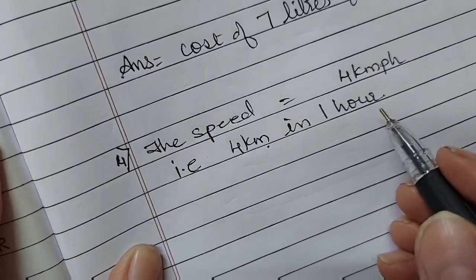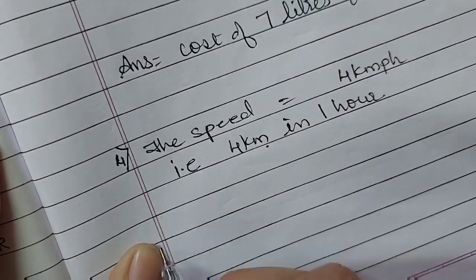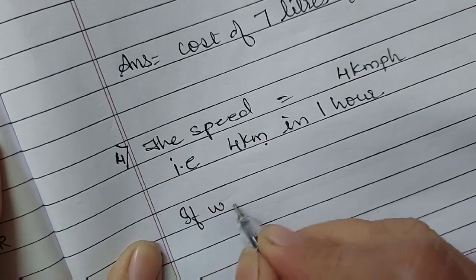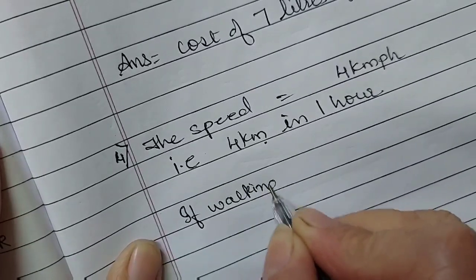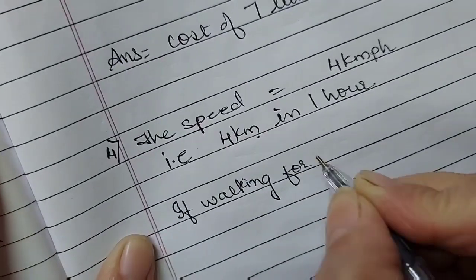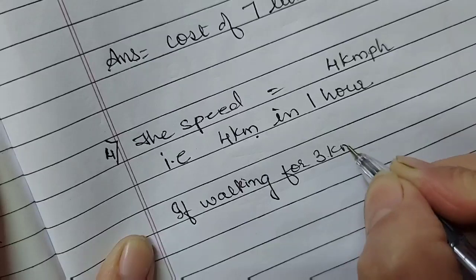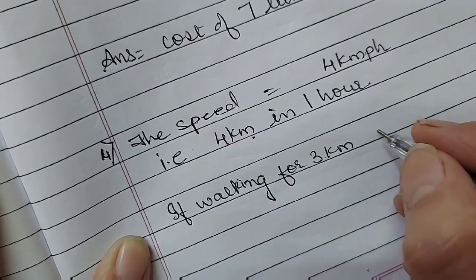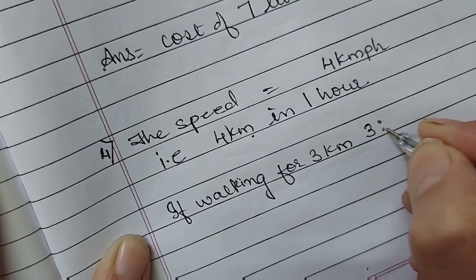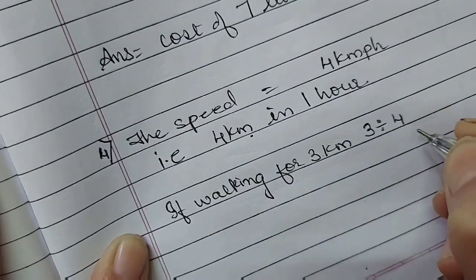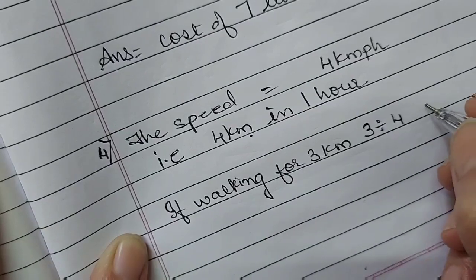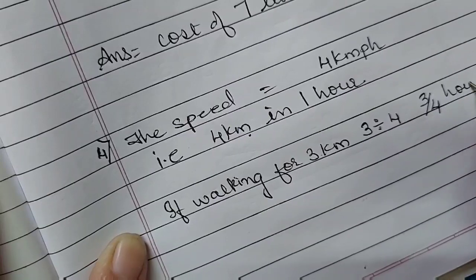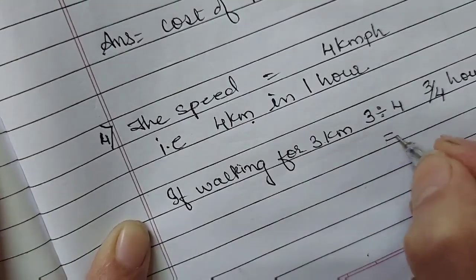So now if we have to walk 3 kilometers, what has to be done? It has to be done is 3 divided by 4. That will be how much? 3 upon 4 hours. 3 upon 4 hours is how much?